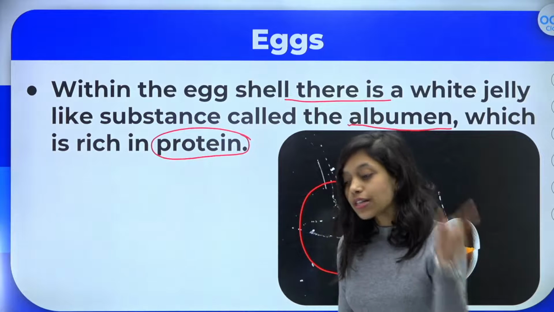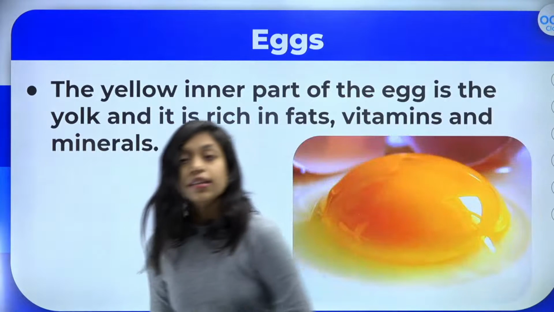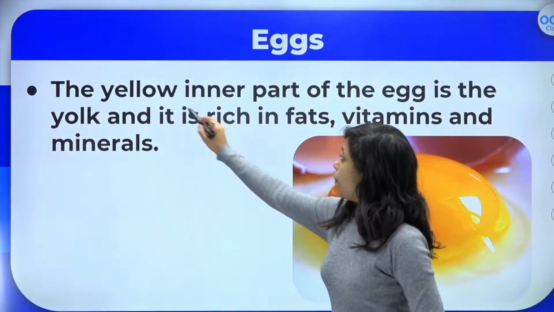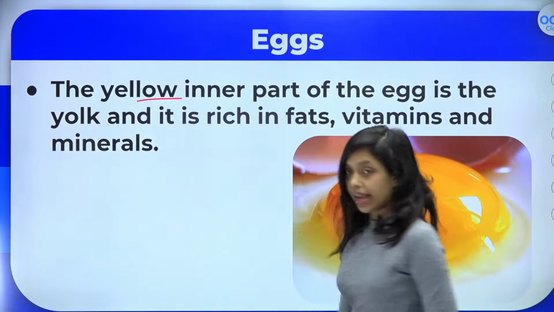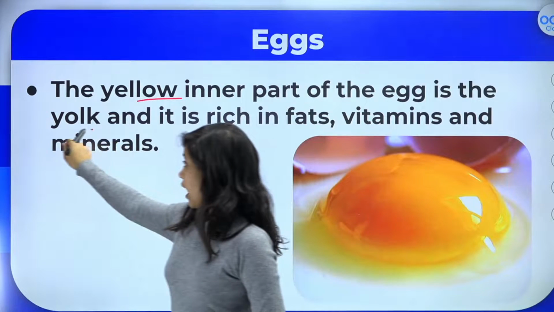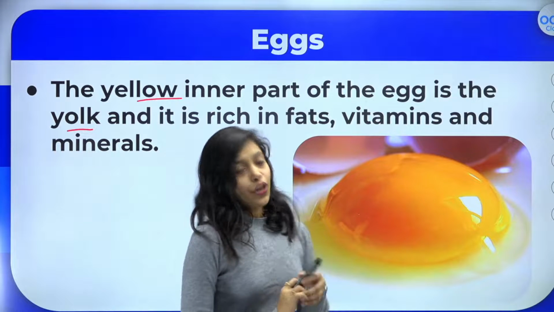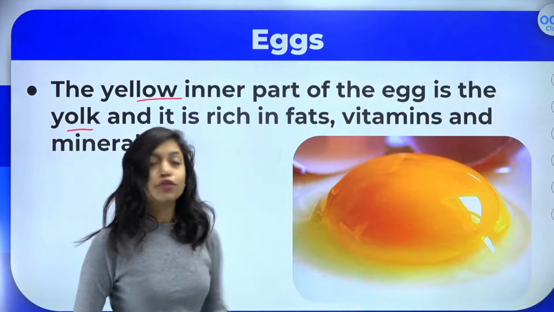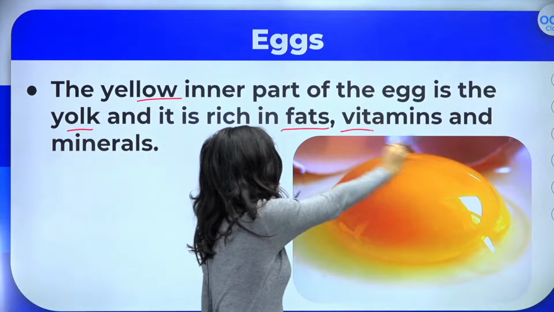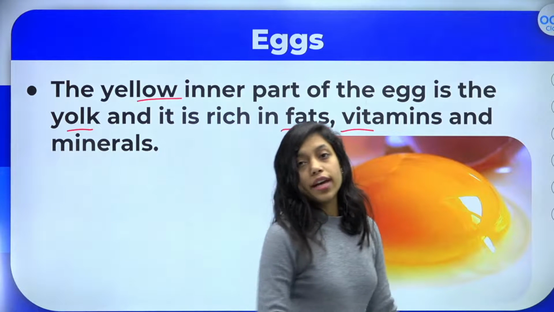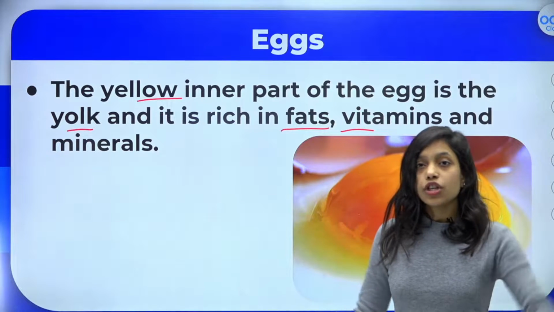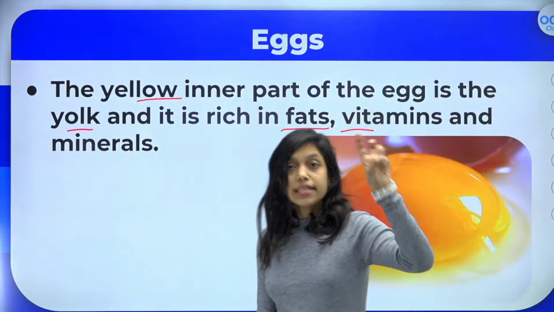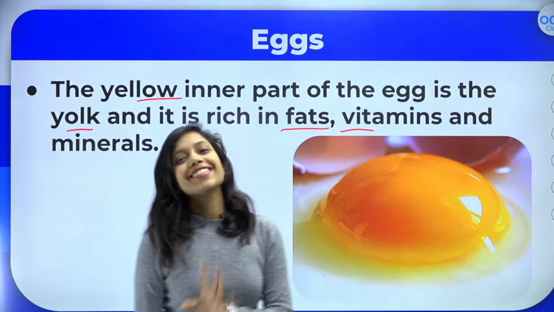Now let us move on to the second part, that is actually the yolk part. The yellow part which is present inside the egg, that is actually yolk. And what is this yolk rich in? Yolk is rich in three types of nutrients: fats, vitamins and minerals, okay? So the yellow part is rich in fat, vitamins and minerals, and the white part is rich in protein.